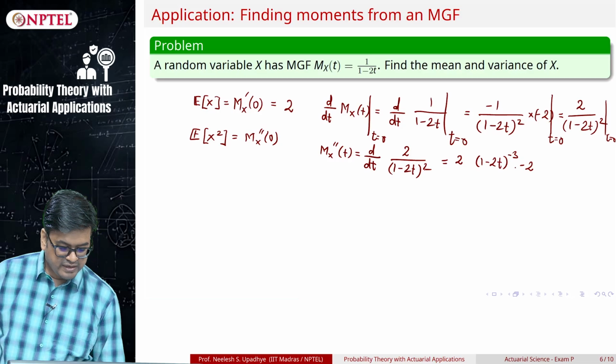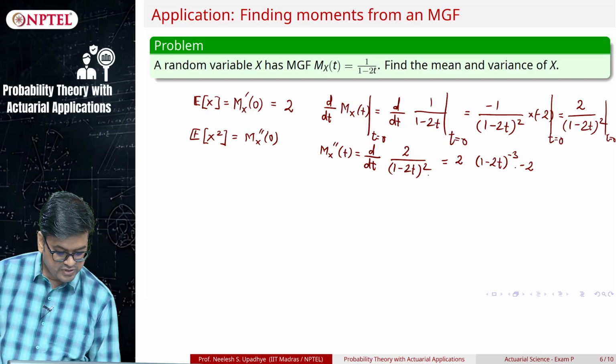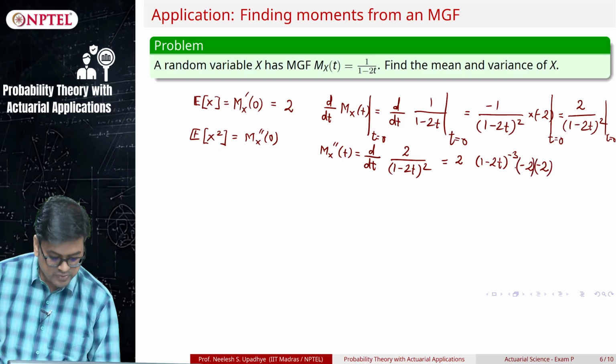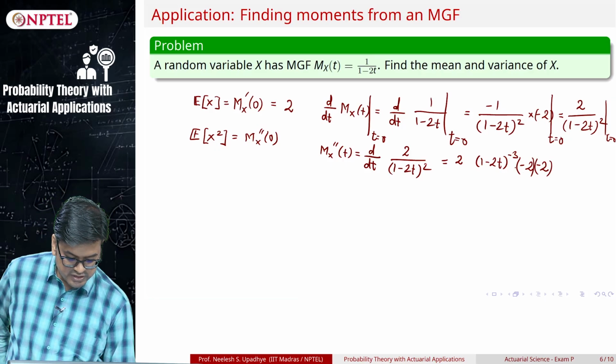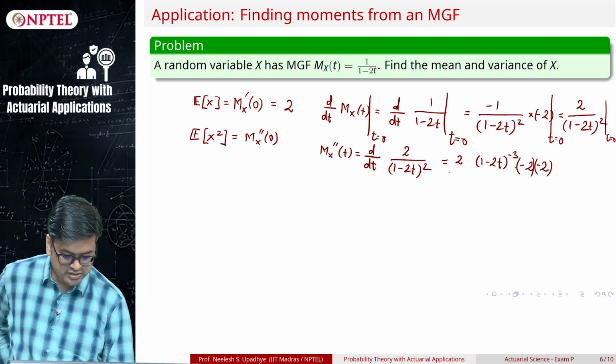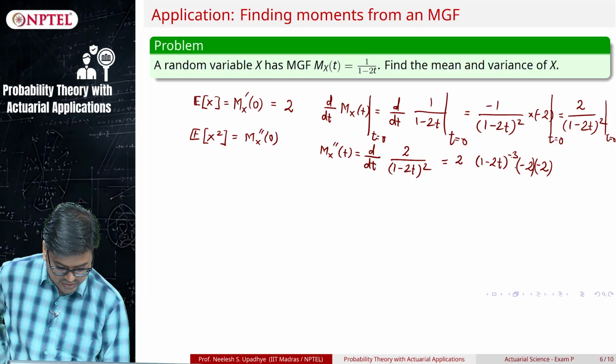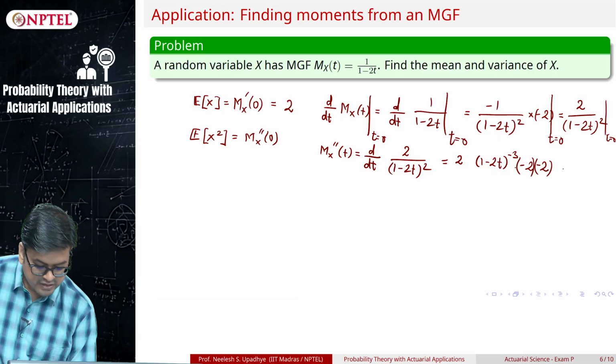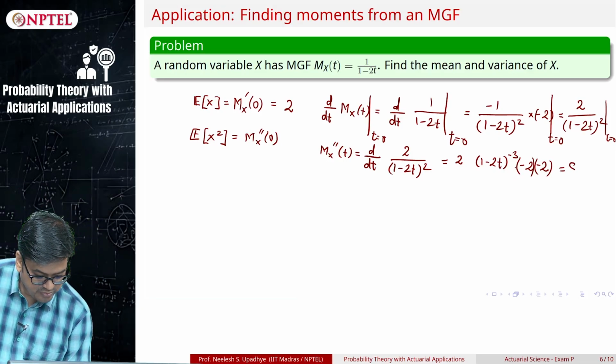The minus 2 comes from 1 minus 2t squared, and the other minus 2 comes from the derivative of minus 2t that I have taken. So all these together will give me 8 upon 1 minus 2t the whole cube.